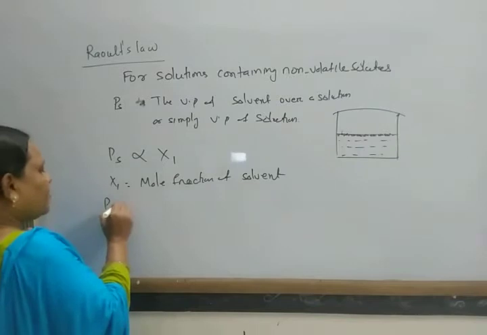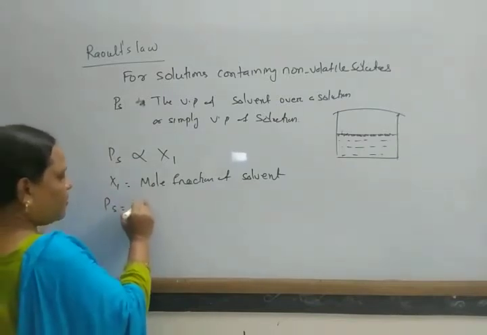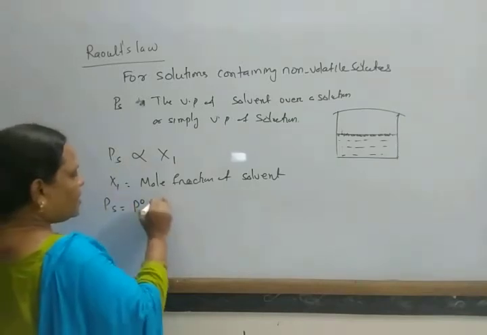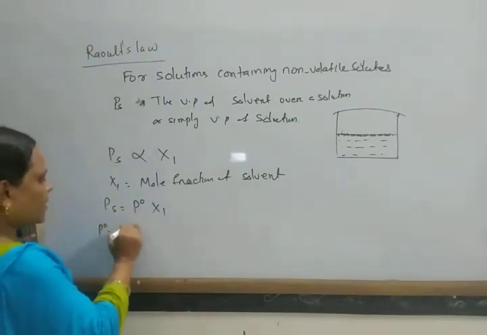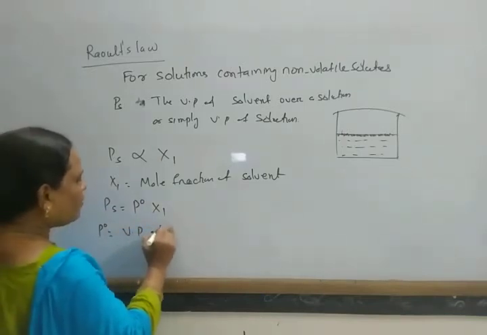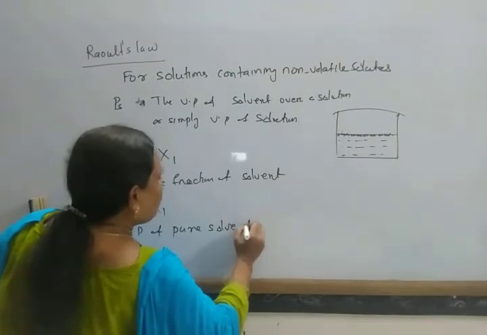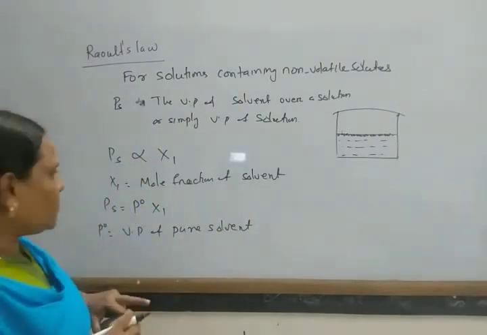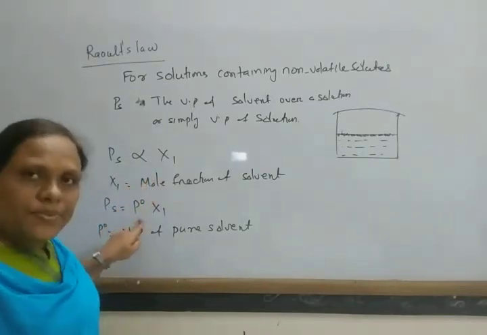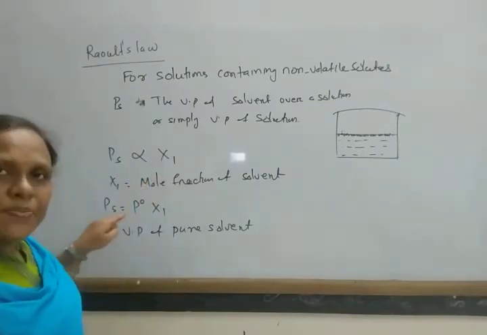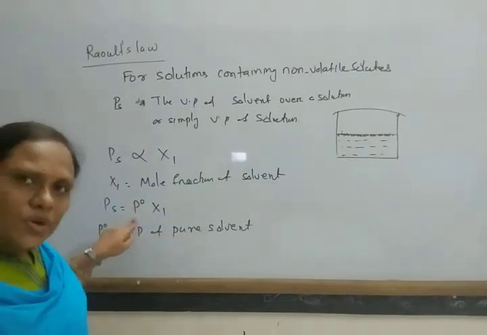What is another form of Raoult's law? Ps equals some constant P naught into X1. What is P naught? P naught is the vapor pressure of pure solvent. Earlier we also stated the vapor pressure of a component is the product of the mole fraction of that component and the vapor pressure of the pure component.